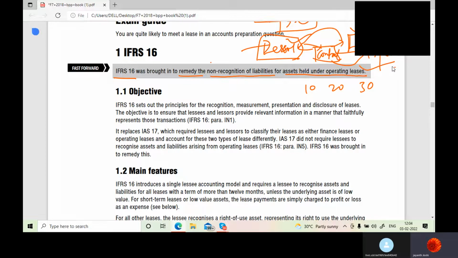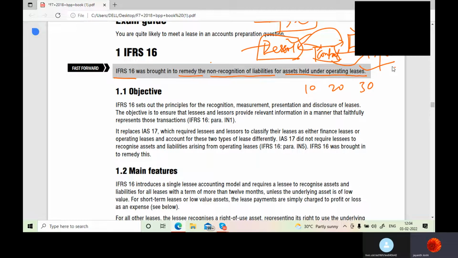So previously, in case of operating leases, the lessees who used to take properties on operating lease were not recognizing operating lease liabilities in the balance sheet. That was considered an off balance sheet item. Because of that, they were taking the lease for a longer period of time and showing it as an operating lease without showing any liability in their books, just showing lease expense in their P&L account.